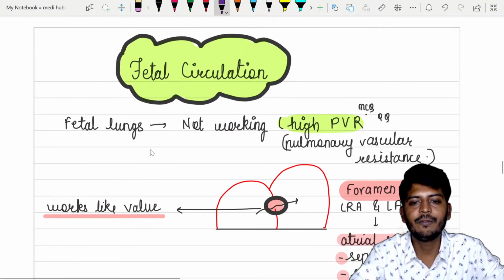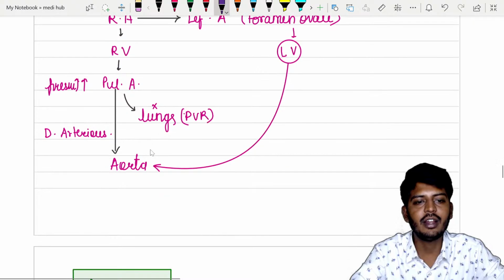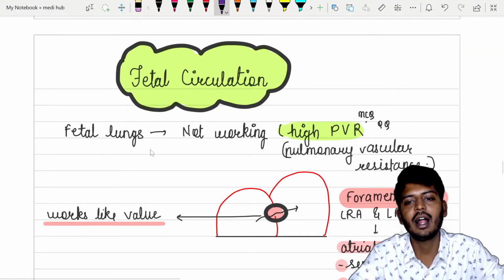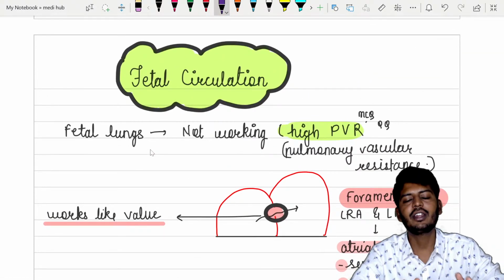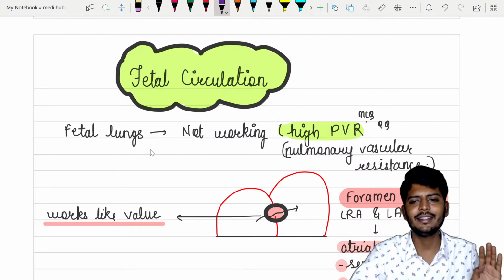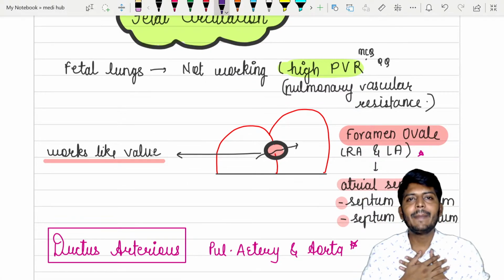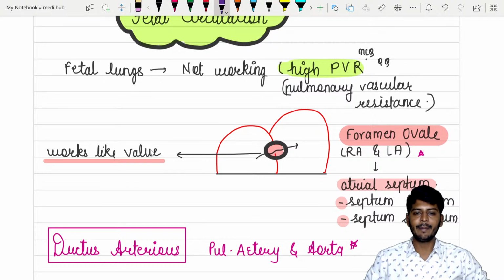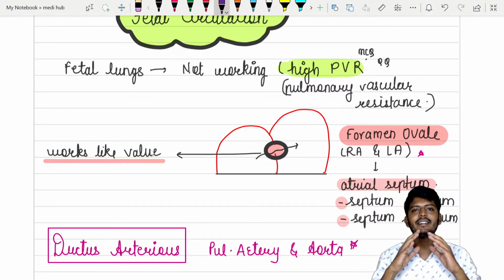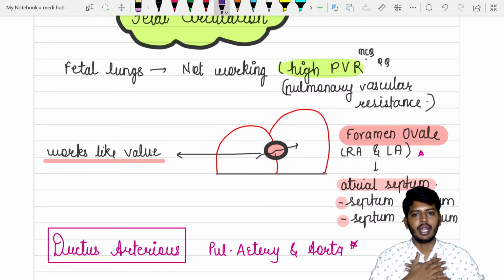Okay, then let's go to the fetal circulation. If you don't understand fetal circulation, you will not understand congenital heart defects. Okay? So first and most important, let's start with the very basics, but I'll go at the same speed. Listen to me. When the baby is in the mother's womb, what is happening? The baby is not breathing, meaning the lungs are not working. If the lungs are not working, so normally what will happen?